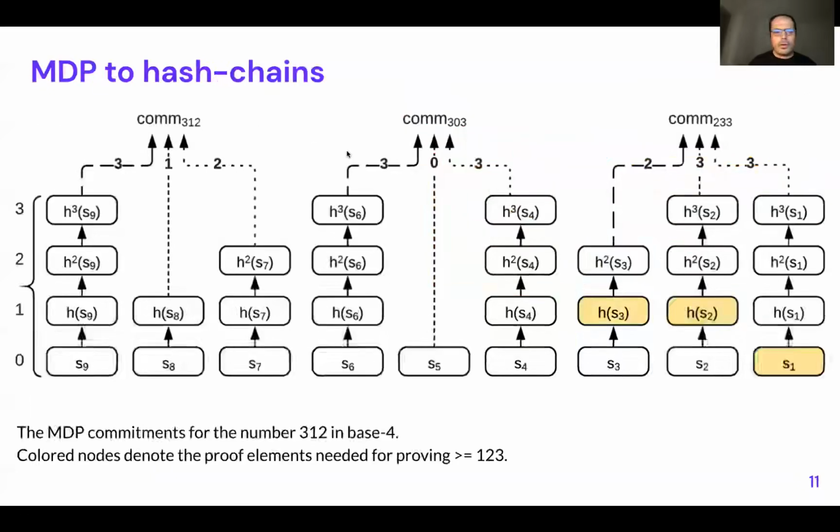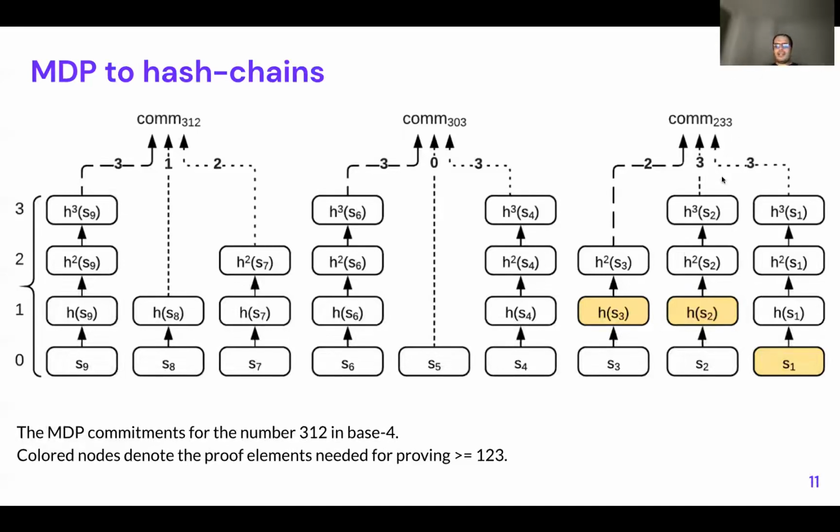So we can go on to use this MDP to convert it to hash chains. From the MDP values, the values themselves are not enough. We need to convert them into this particular construction. What we do here is we separate them, and for each particular number, we create a chain. So this is 312. Obviously, we have 0, 1, 2, 3 for the first digit, 0, 1 for the second, and 0, 1, 2 for the third. For 303, you have 4 elements here, 0 here, and 4 elements here. And you do the same for 233.